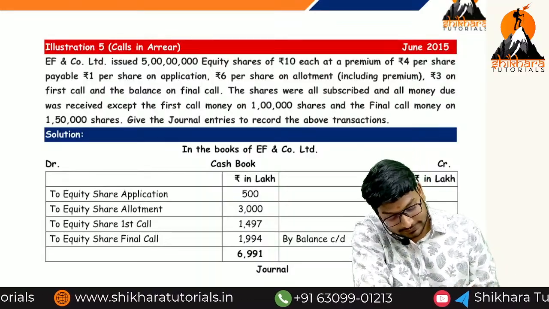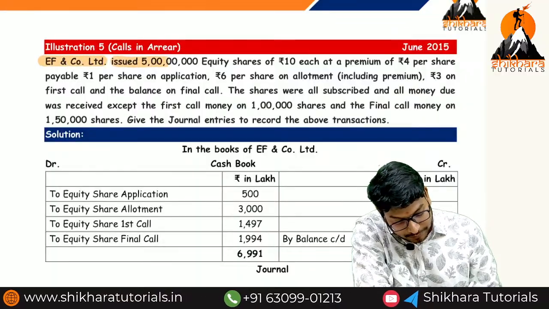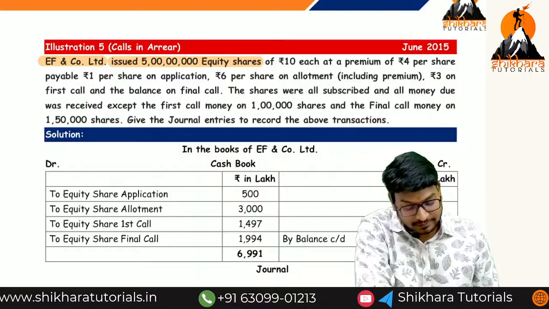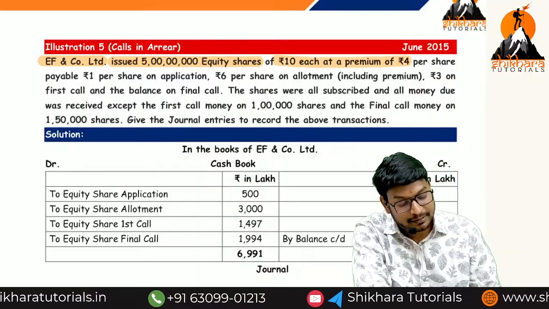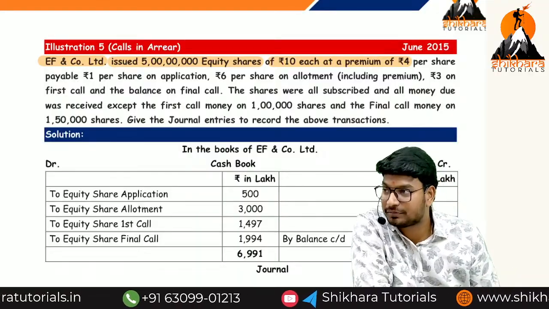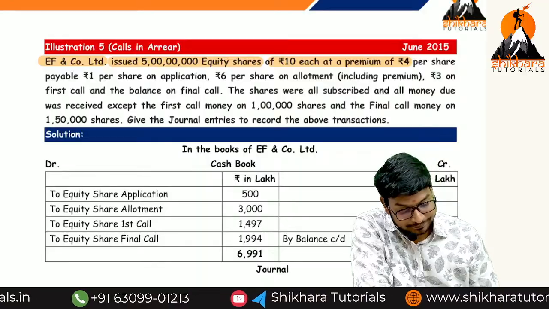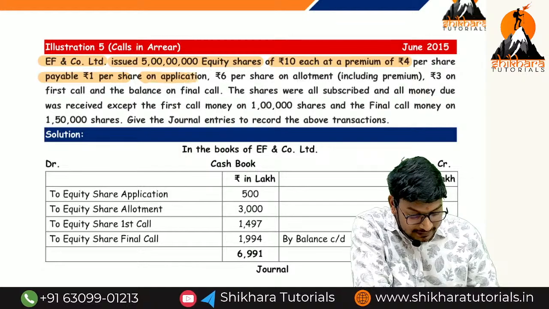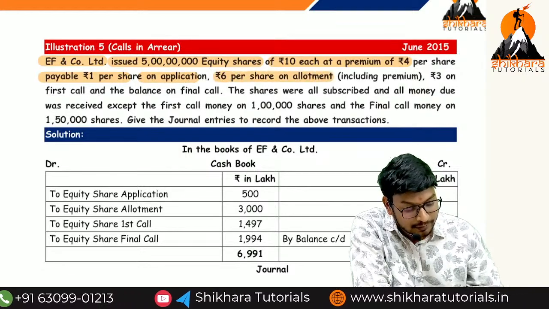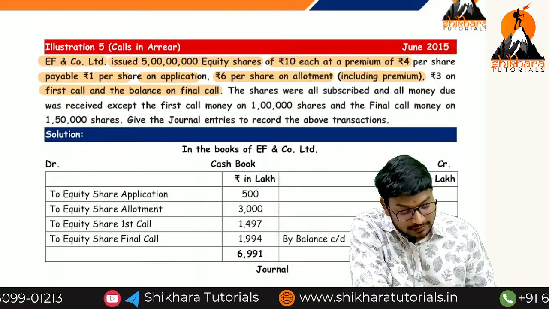Okay guys, come on, we can start this one. EF1 Co Limited issued how many crores of equity shares, ma? 5 crores of equity shares at the rate of 10 each at a premium of 4. The same question, ma. 5 crores, face value is 10, 4 rupees is the premium. Payable 1 per share on application, 6 per share on allotment including the premium, 3 on first call and the balance on the final call.